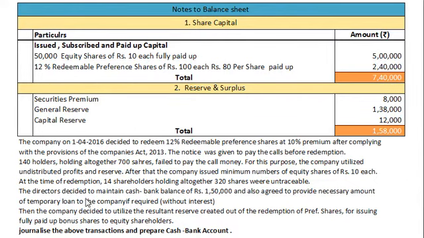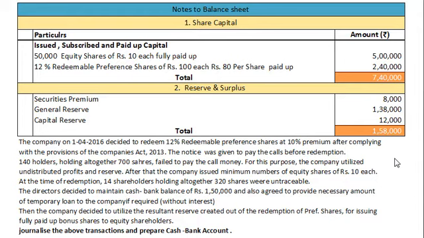The directors decided to maintain cash bank balance of rupees 1,50,000 and also agreed to provide necessary amount of temporary loan to the company if required without interest. Then the company decided to utilize the resultant reserve created out of the redemption of preference shares for issuing fully paid up bonus shares to equity shareholders. Journalize the above transactions and prepare cash and bank account.